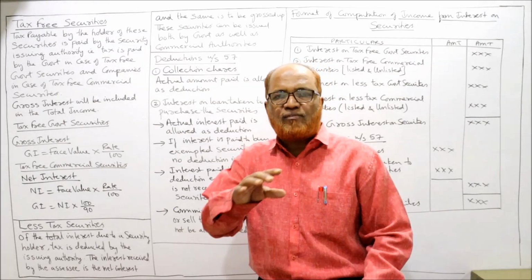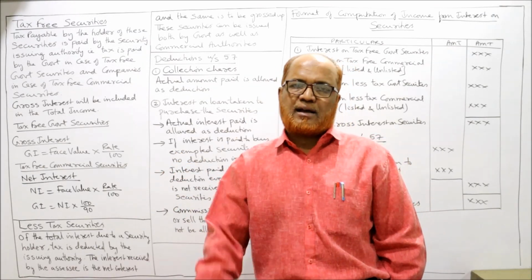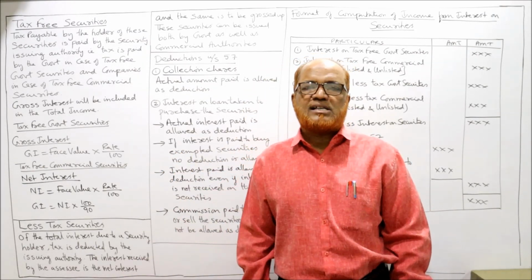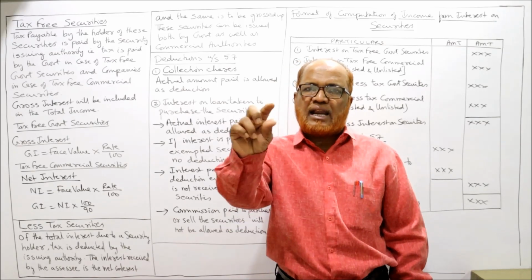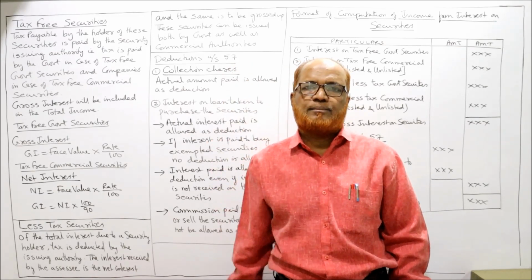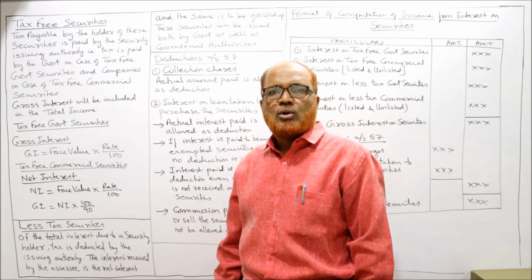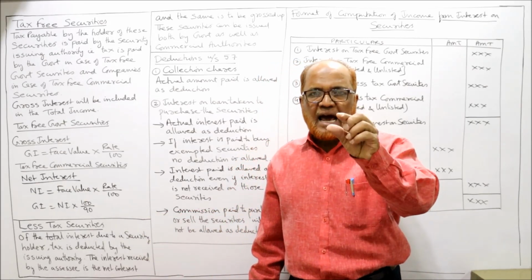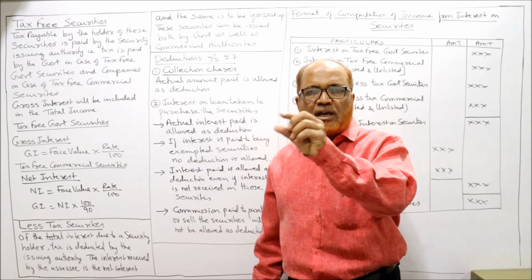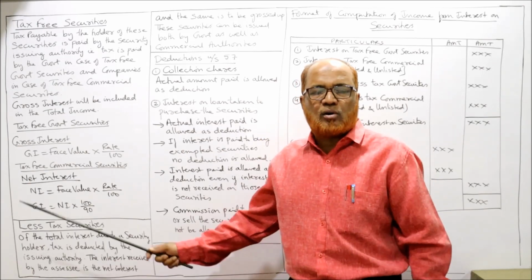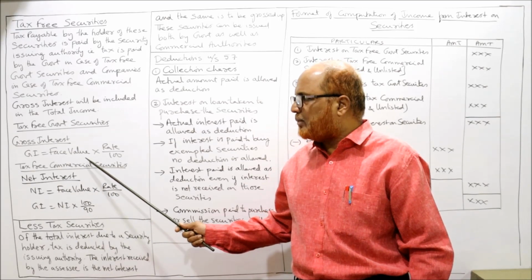Face value: what is the face value of the security? 1 lakh. What is the rate of interest? 10%. So 1 lakh into 10 by 100 is 10,000. So 10,000 is the gross interest. So you have to see whether it is tax-free government security. If it is, gross interest is equal to face value into rate by 100.